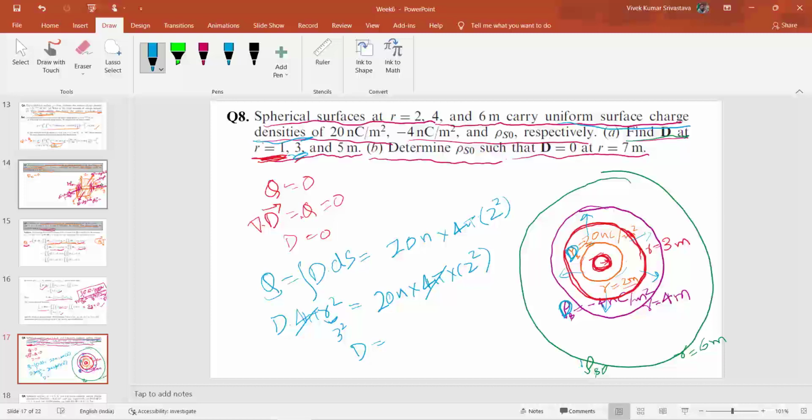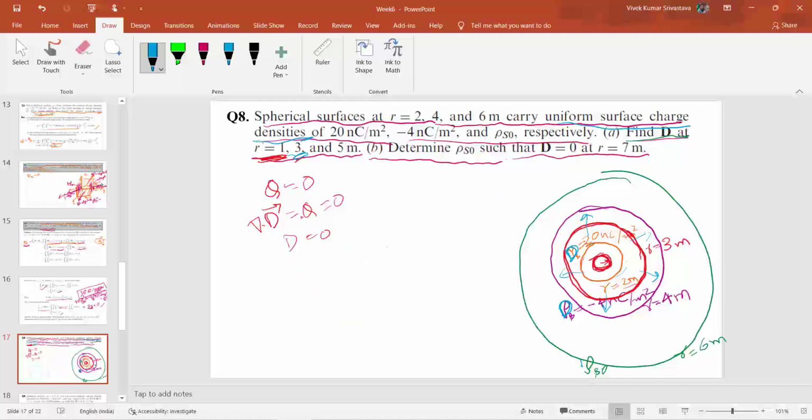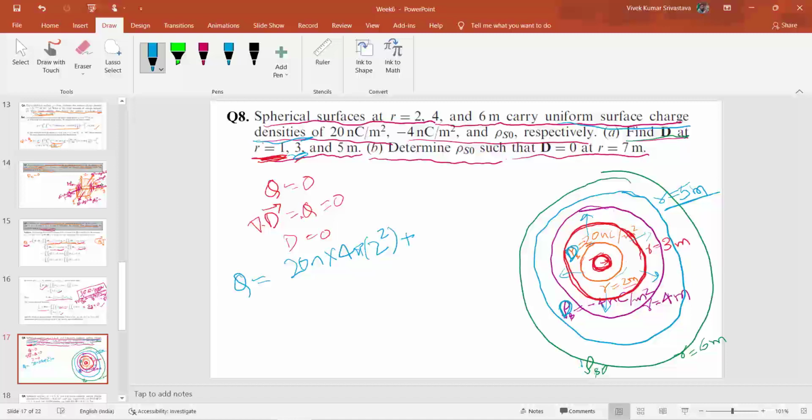Similarly, for finding out how much flux will emanate through r equals 5 meter radius, the total charge that is enclosed by this r equals 5 meter spherical surface is defined as Q equals D, which is equal to 20 nano coulomb per meter square into 4 pi, r will be 2 here, 2 square, plus one more charge present at r equals 4 meter radius, defined as minus 4 nano coulomb per meter square into 4 pi into 4 square.